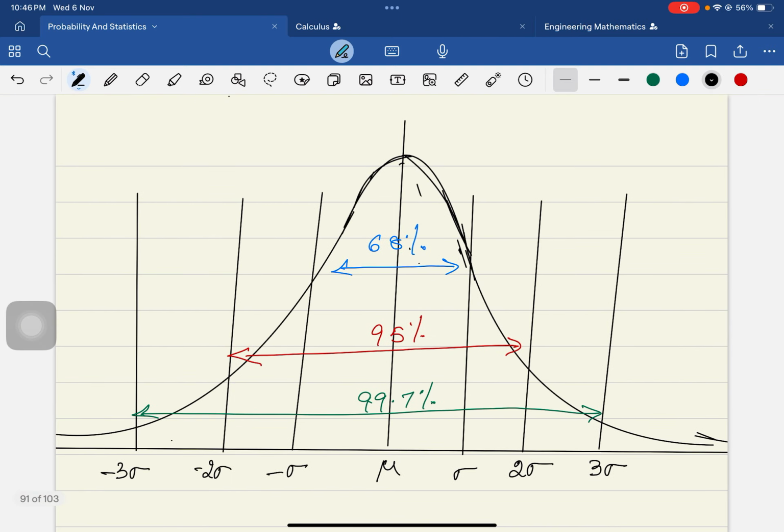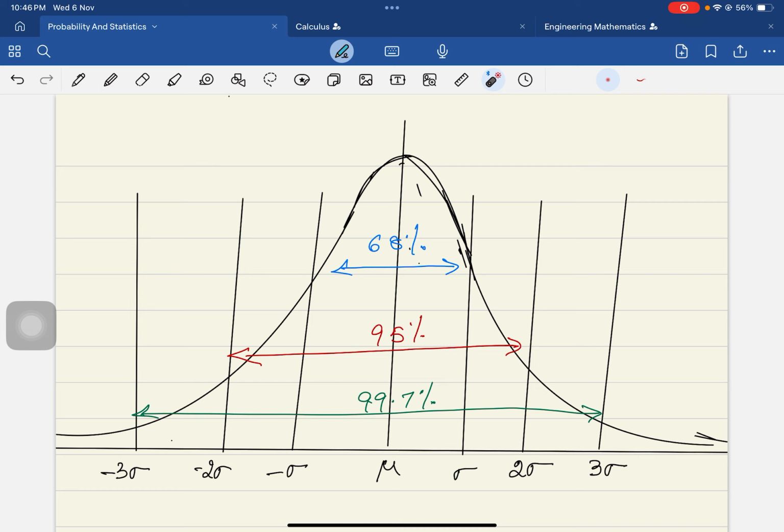Let us now see how the total area under the curve has been divided into a particular pattern. This is also called the 68-95-99.7 rule. For the given data, the average, that means the mean, is always located at the center of the curve, and that is called mu.